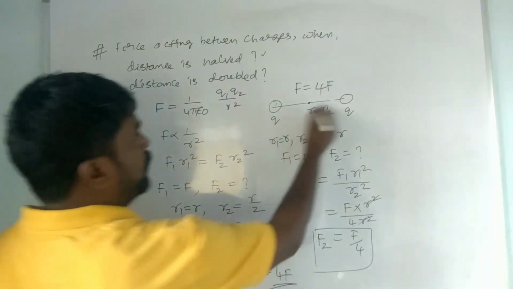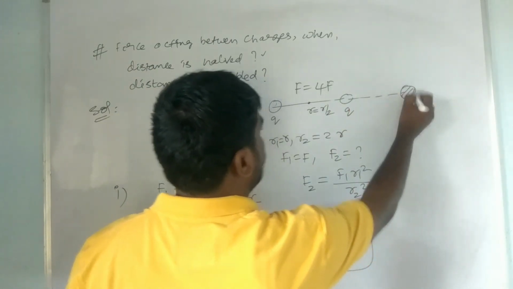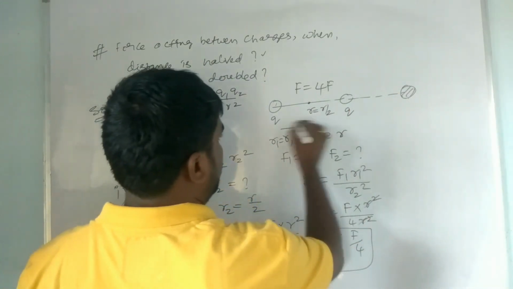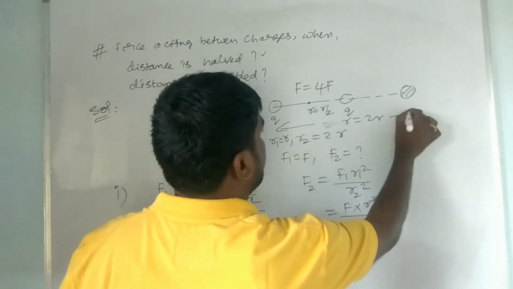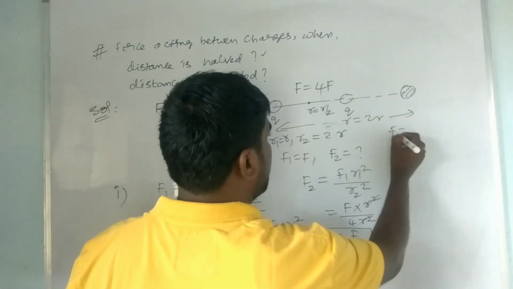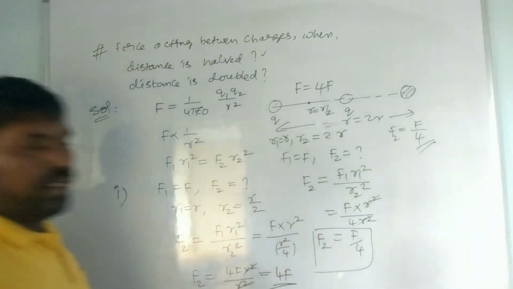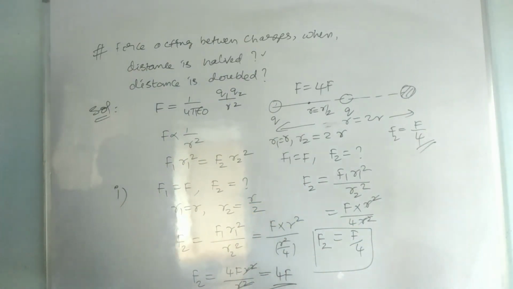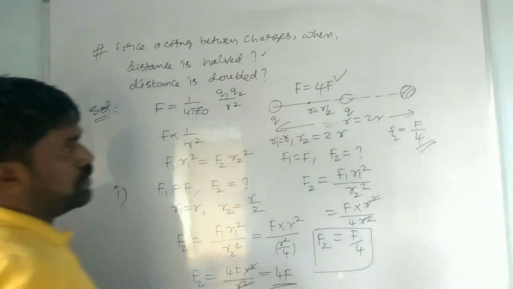If the distance is doubled, if the charges are kept at this much distance, so the distance will be 2R, then the force acting between these two will decrease. How much will it decrease? F2 is equal to F by 4. If the distance increases, the force will decrease. How much force? 4 times.